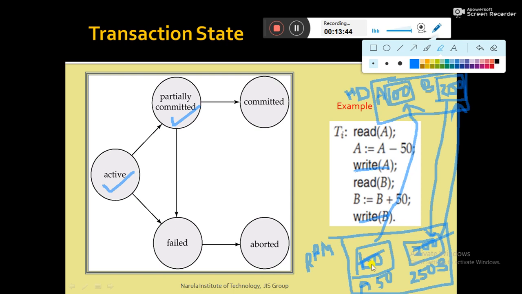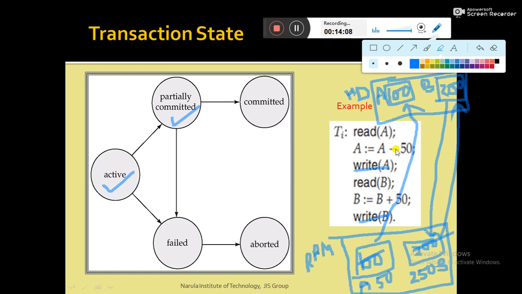And this type of copying of content from the RAM to the hard disk is also termed paging. Paging means that once you are writing, data is copied bit by bit from RAM to hard disk, and this is also termed the concept of paging.